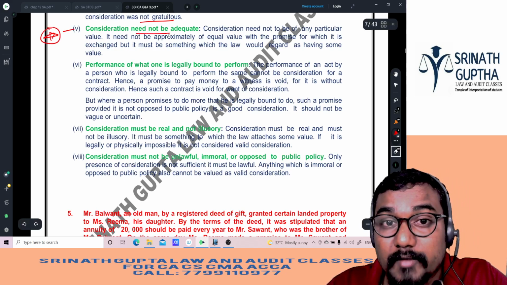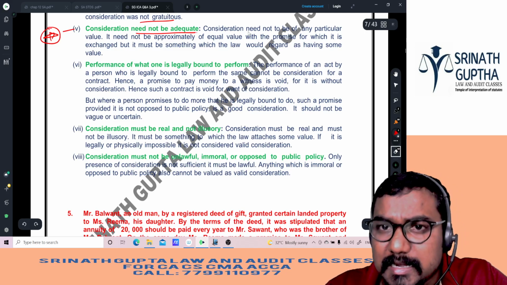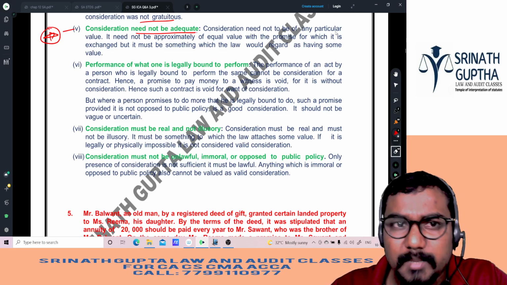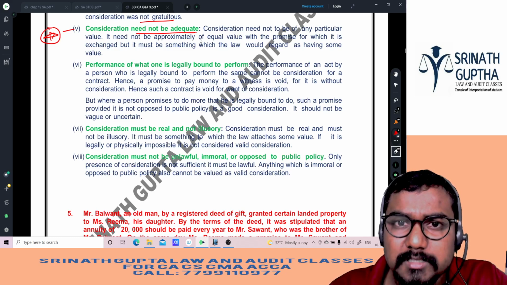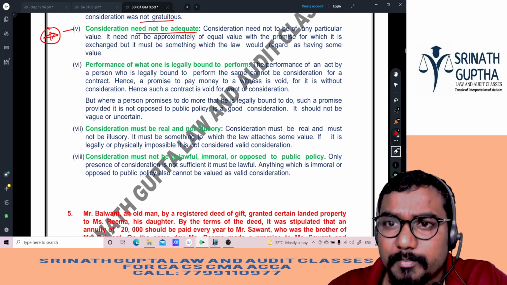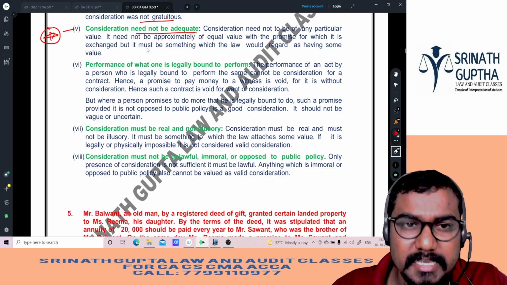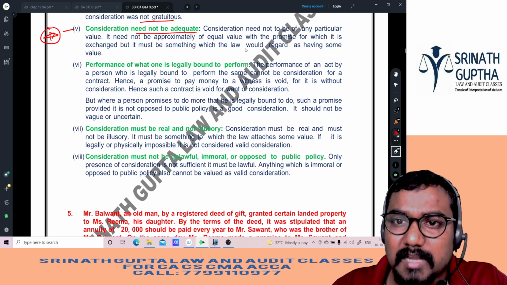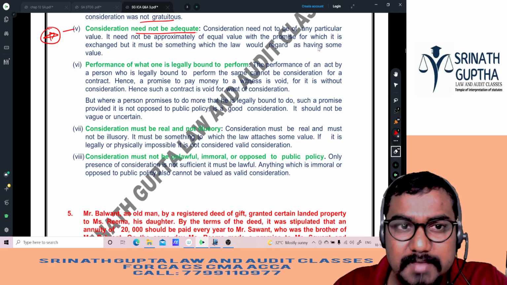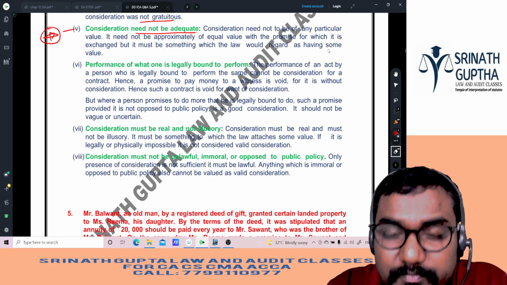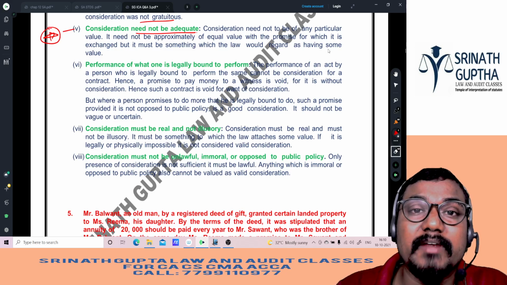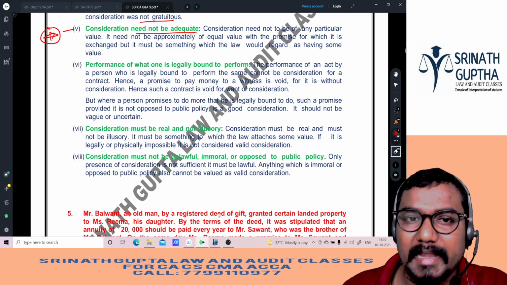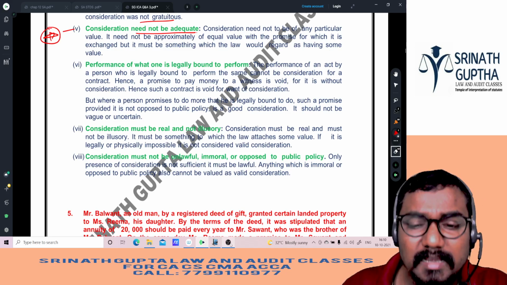Second point: consideration need not be adequate. Consideration need not be of any particular value. It need not be approximate or equal in value to that for which the promisor has exchanged it. It may be something which law would regard as having some value. Consideration must have some value. How much value? Some value. It need not be adequate value. Clear until now?